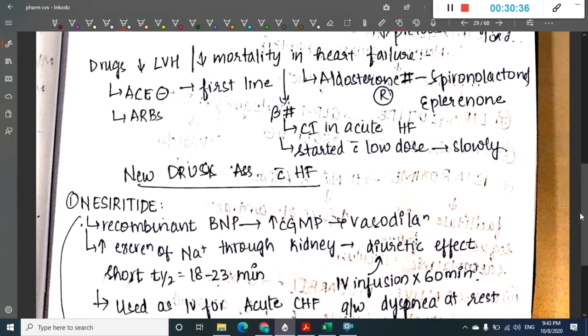All these are vasodilators. Then there are some drugs which will decrease mortality and left ventricular hypertrophy in heart failure. These include mainly ACE inhibitors, which are the first line drugs, then ARBs, aldosterone antagonists like spironolactone and eplerenone, and beta blockers. Beta blockers decrease left ventricular hypertrophy and mortality, but they should be used only in chronic heart failure. They are contraindicated in acute heart failure.